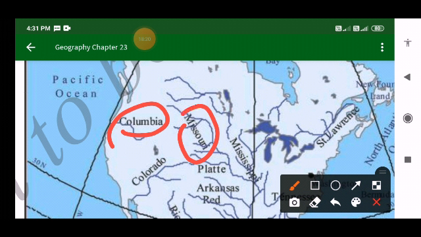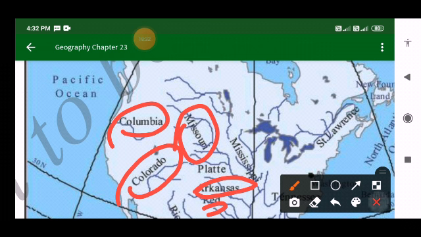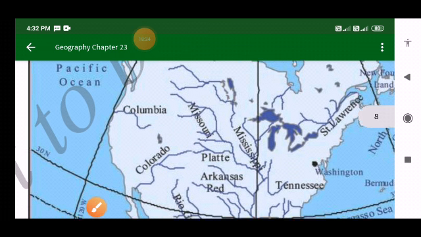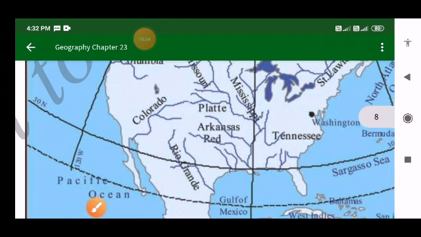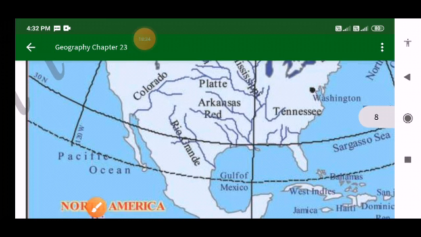That means the seas have formed this area, therefore it is called the coastal plain. This coastal plain is full of swamps and marshes. Marshes are nothing but wetlands. Swamps are totally marshy. Okay, so this is about the coastal plains.